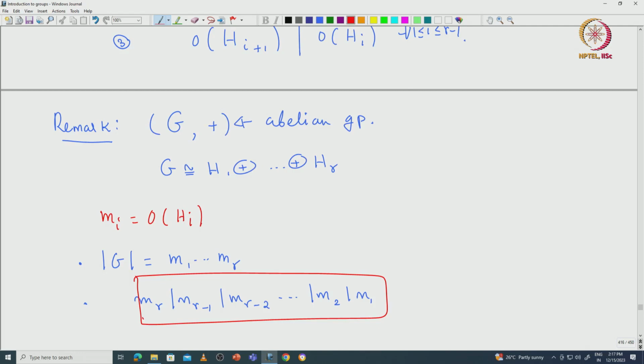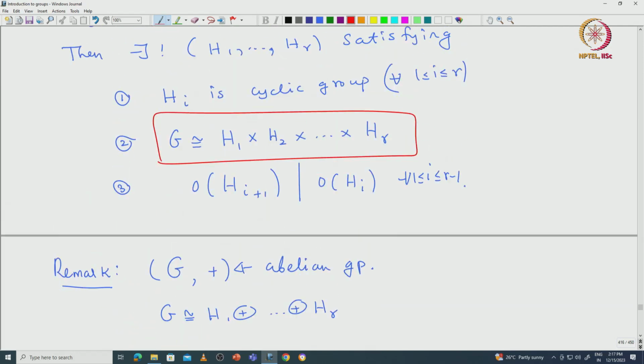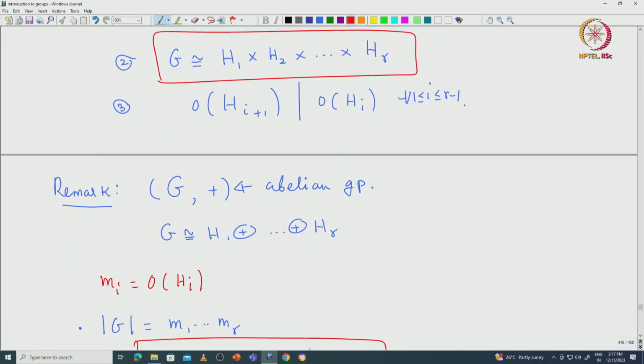r-1. Now let's try to understand what will happen to the exponent of G. It is easy to see from the second statement that the exponent of G must be the order of H1. H1 is actually the largest cyclic subgroup of G. Maybe I will leave this as an exercise. So verify